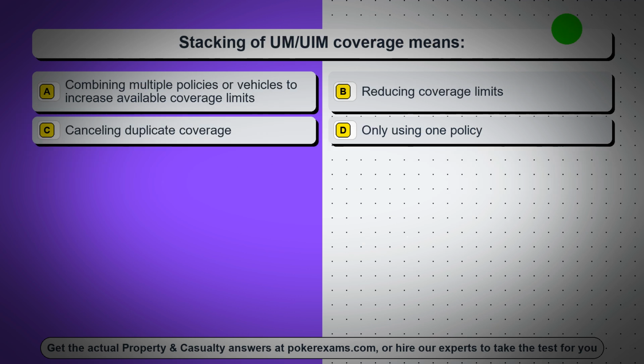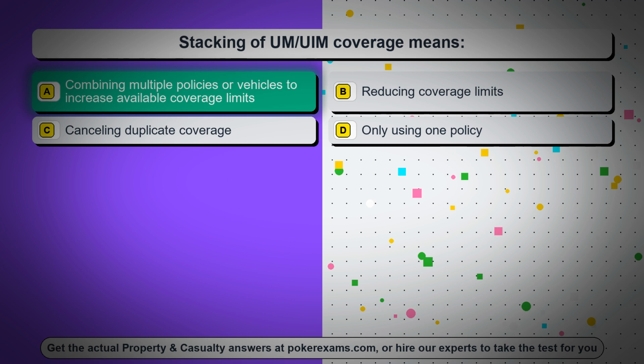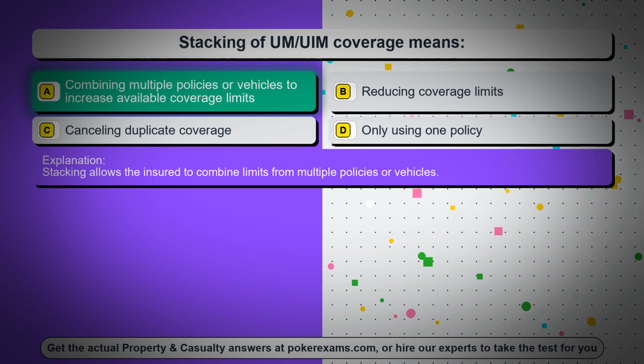Question 69. Stacking of UM/UIM coverage means, option A, combining multiple policies or vehicles to increase available coverage limits. Option B, reducing coverage limits. Option C, canceling duplicate coverage. Option D, only using one policy. The correct answer is option A, combining multiple policies or vehicles to increase available coverage limits. Stacking allows the insured to combine limits from multiple policies or vehicles.